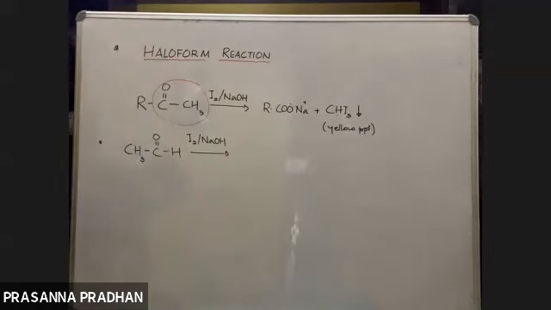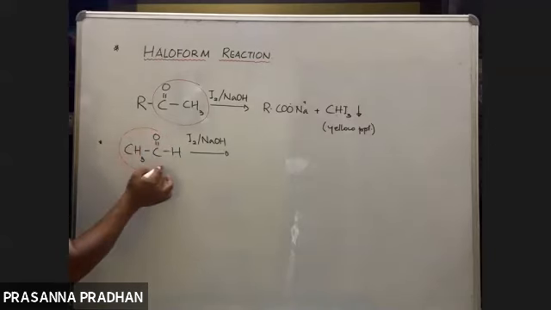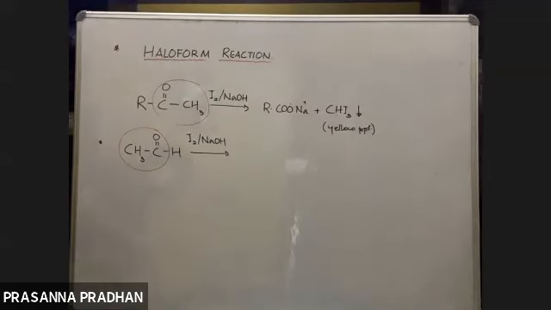Does it contain one? Yes, it does. So what is the R part here? Let us see what is happening.